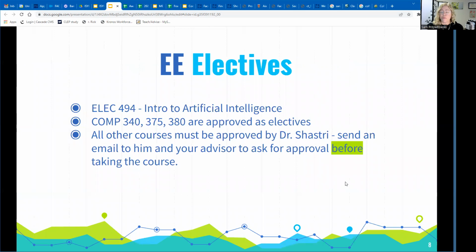For EE electives, we're kind of slim pickings this semester. The only EE elective currently on offer is Intro to Artificial Intelligence. Also, you can take computer science courses that are approved as electives. If there was any other course that you wanted approved as an elective, you'd want to work with your advisor and Dr. Shastri to have that elective approved before taking the course. So I recommend, if that is in your plans, that you get started on that so that you know whether the course would be approved or not.